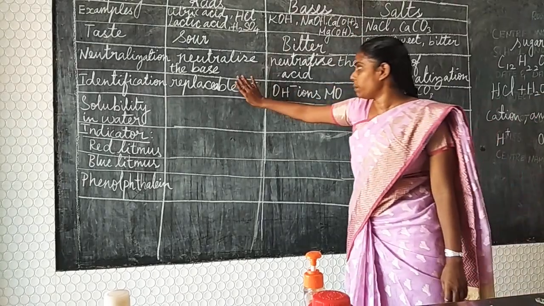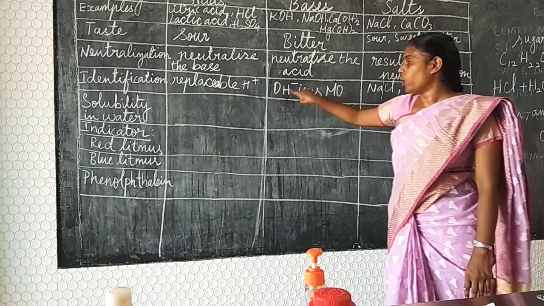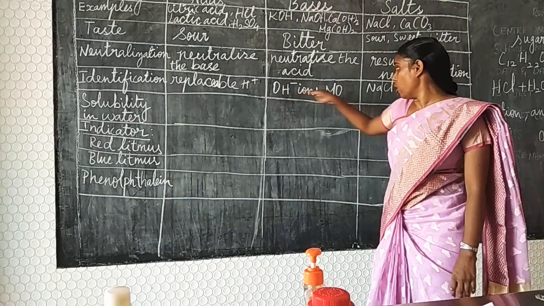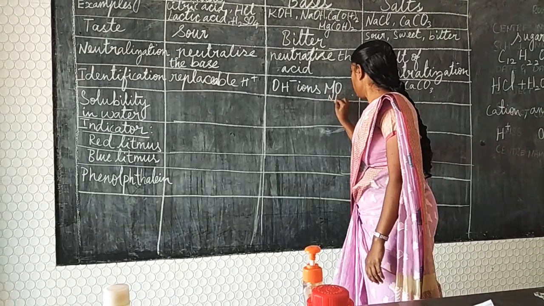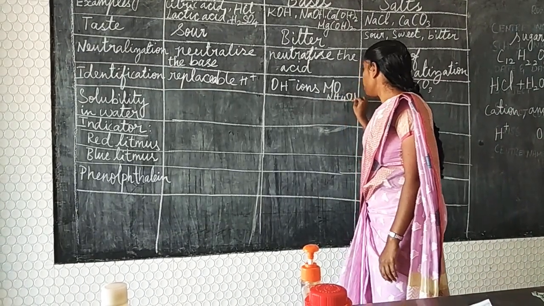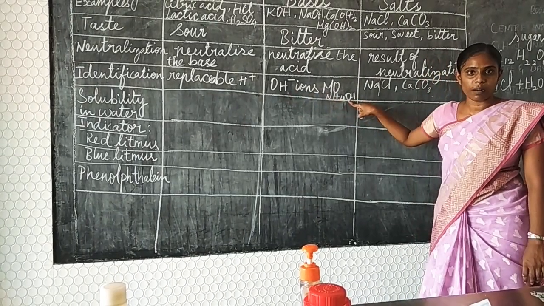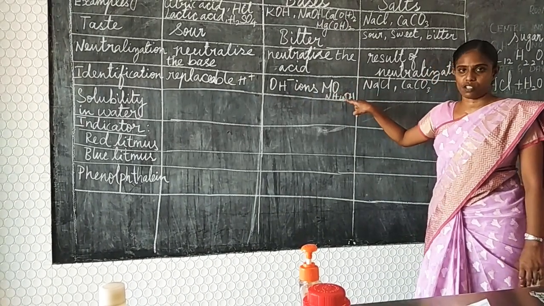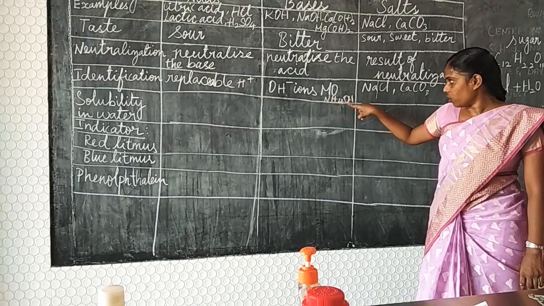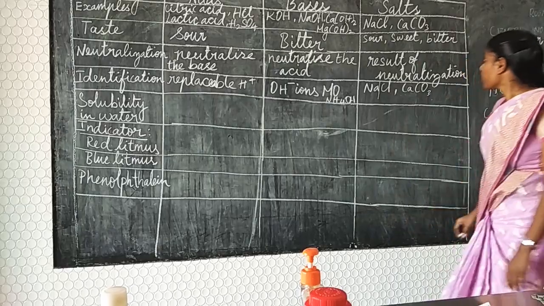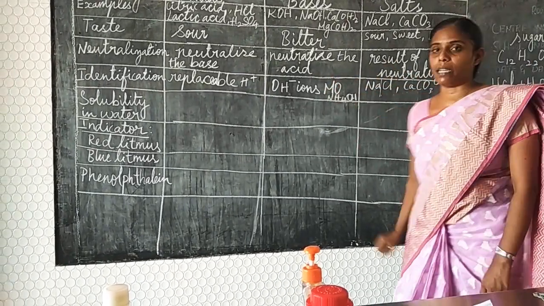So acids should have replaceable hydrogen, H plus ions, and bases should have OH minus ions, that is hydroxide, or maybe a metal hydroxide, and even ammonium hydroxide, NH4OH. Why am I mentioning ammonium hydroxide here? This is also a hydroxide. Why is ammonium hydroxide a base? This is not actually a metal, so we are saying separately that ammonium hydroxide is also a base. And salts should have cations and anions apart from H plus and OH minus ions.